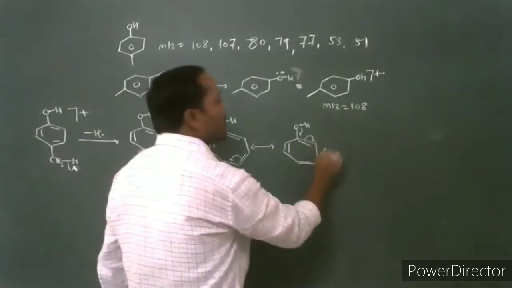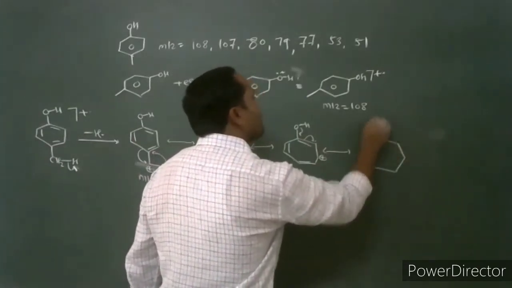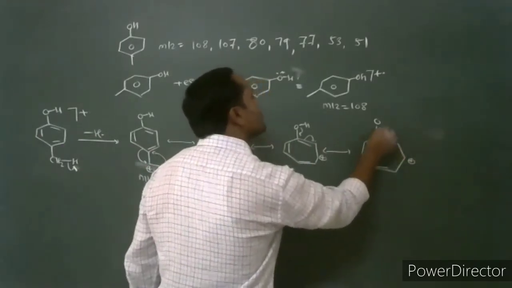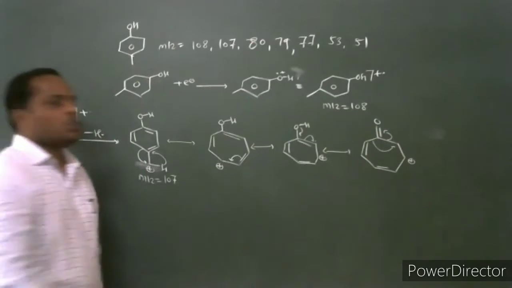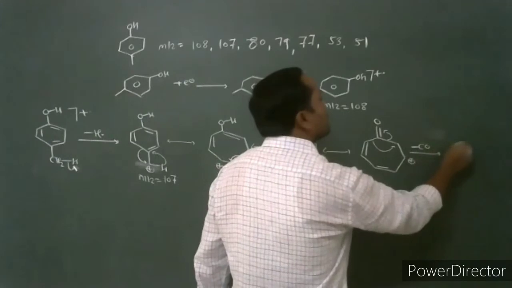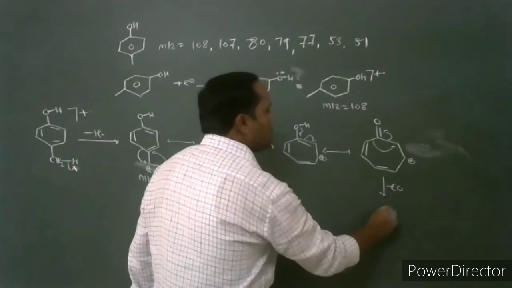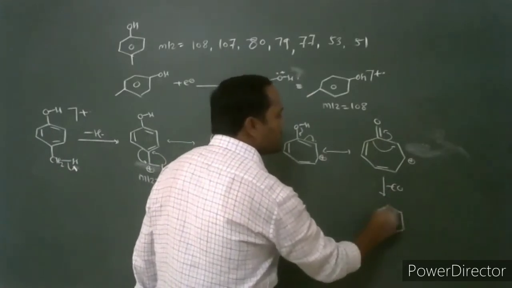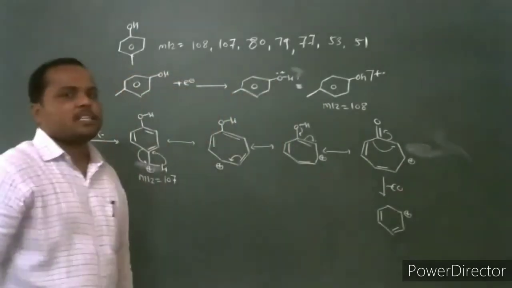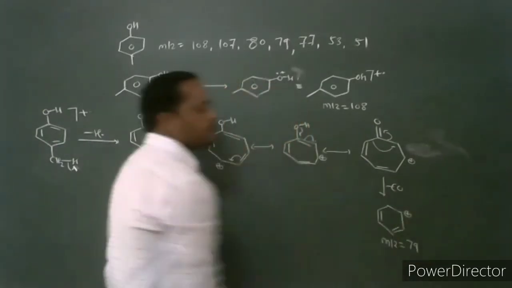It converts into the keto form, and through this keto form, it undergoes loss of carbon monoxide to give the cyclohexadienyl cation at mass to charge ratio 79.